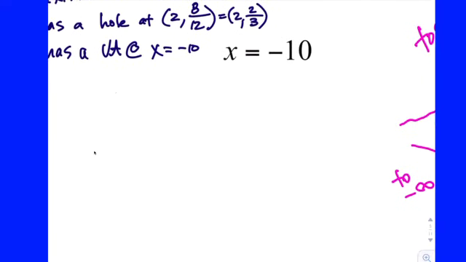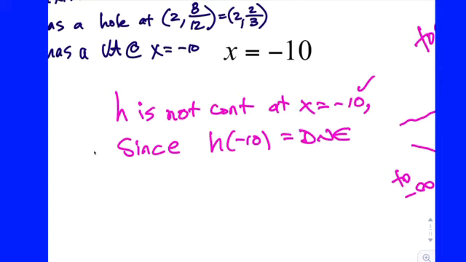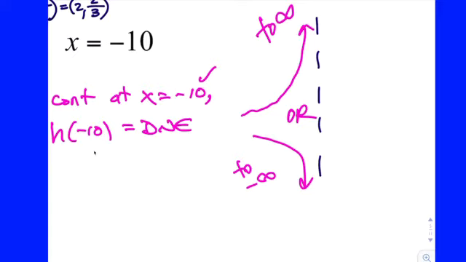We could say h is not continuous at x equals negative 10. That would get a check. And then the reason could be simply since h of negative 10 equals DNE. Notice we're not saying because there's a vertical asymptote there. That's not based on the three-step definition. That's a consequence of the fact that the function value doesn't exist, and we'll talk about it tomorrow. Your limits are infinite. Okay? That makes it a vertical asymptote.